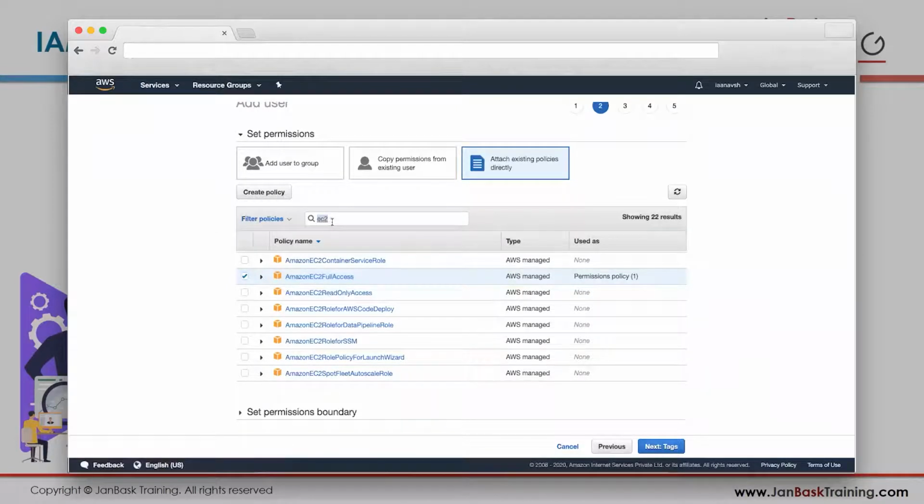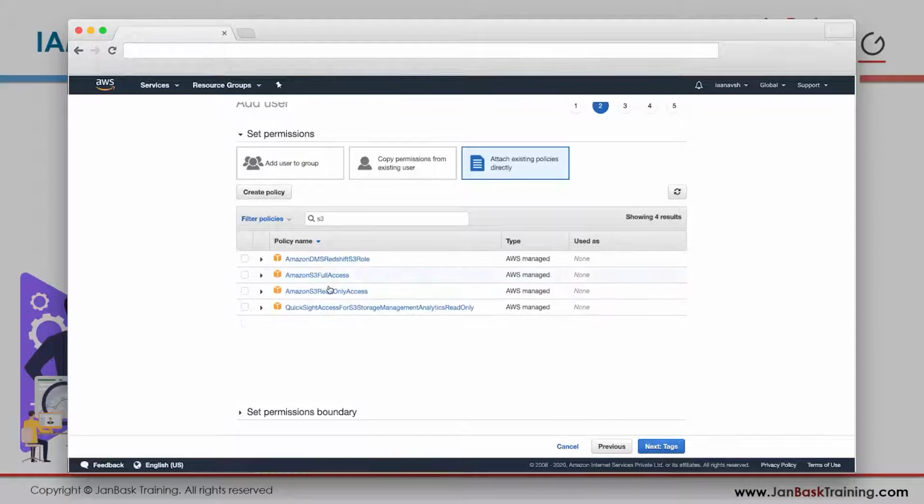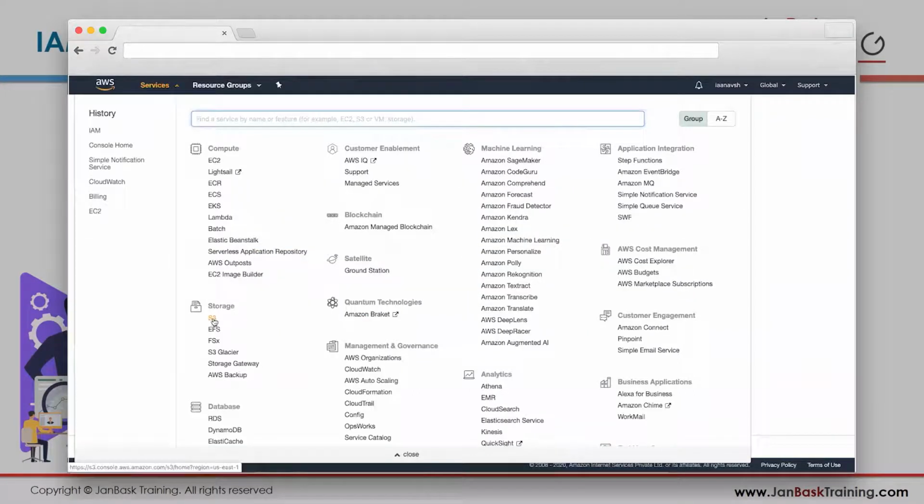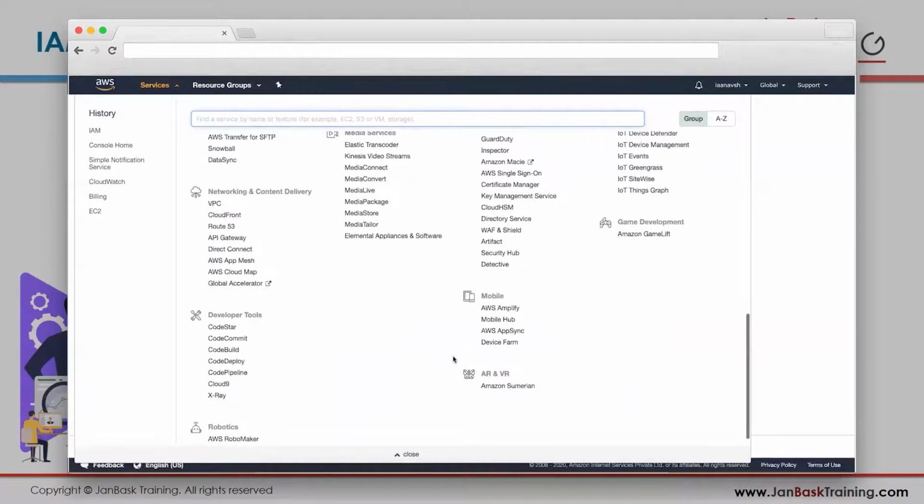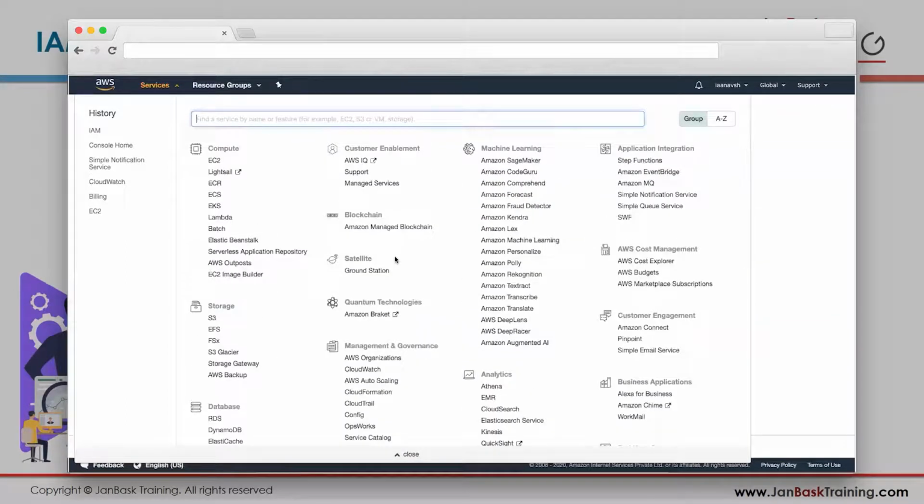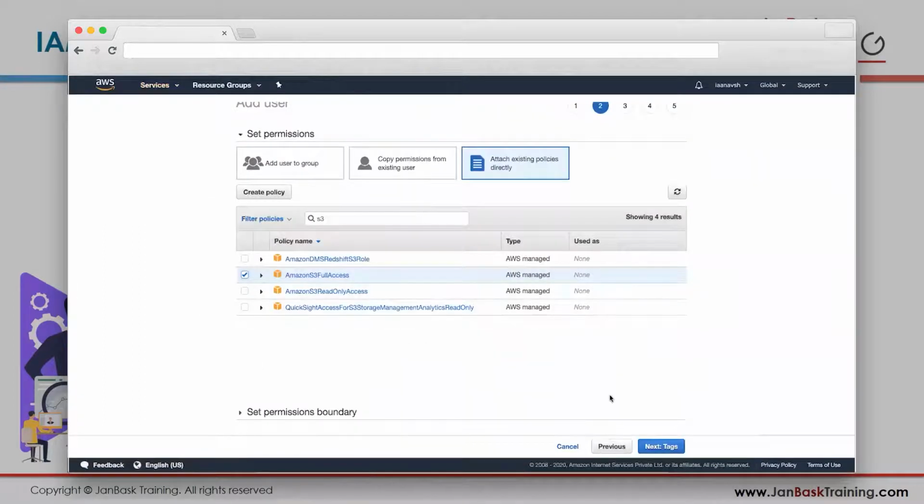Now, maybe you want to give access to S3 as well. See this policy? You will have access to S3 as well. So all these products that you see here have one policy each. You can give access to all of them, you can give access to only one of those, you can give access to 10 of those. It's your choice. So I gave access to EC2 and S3.